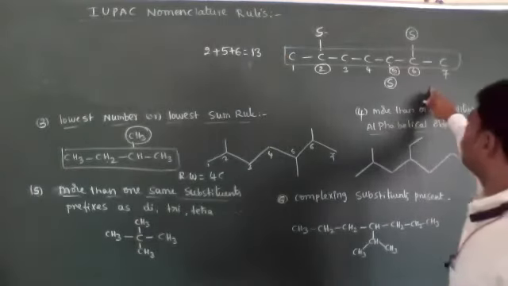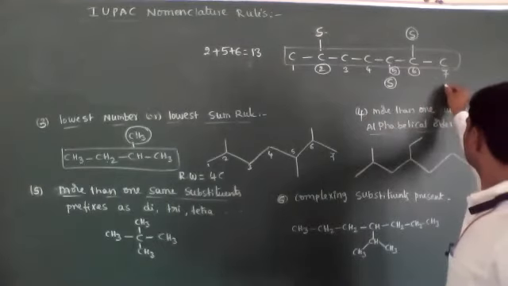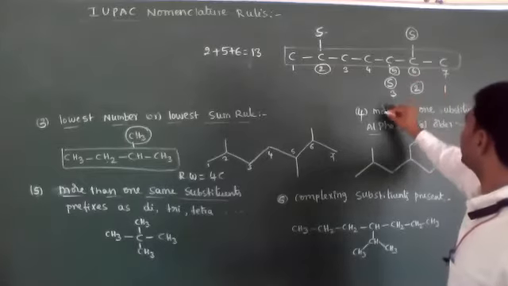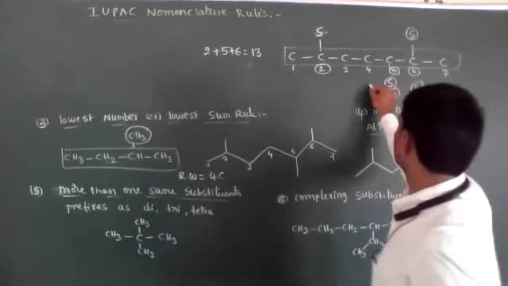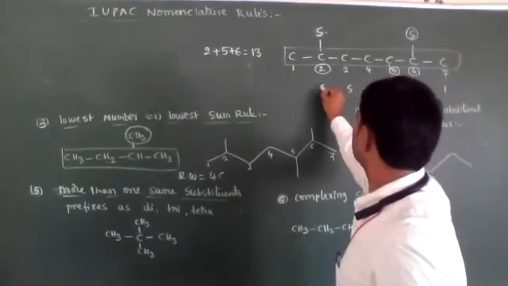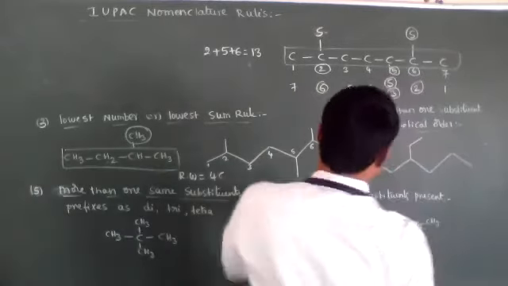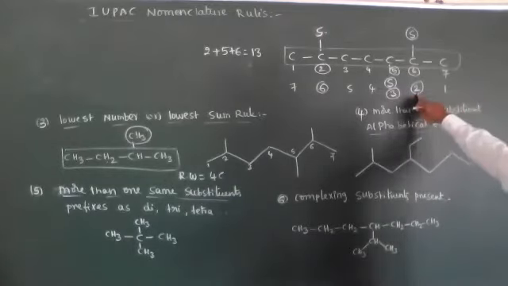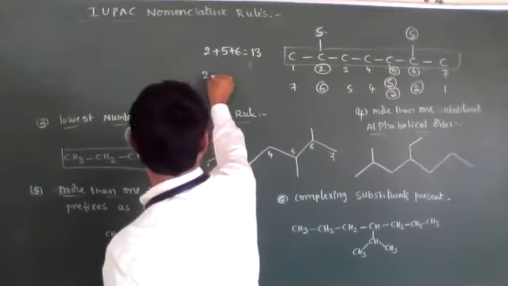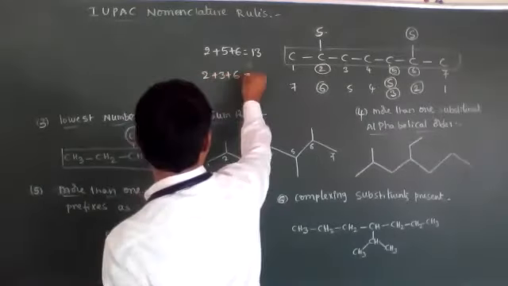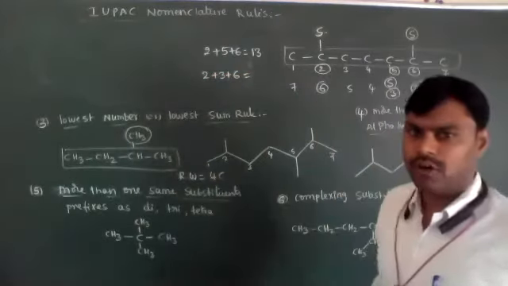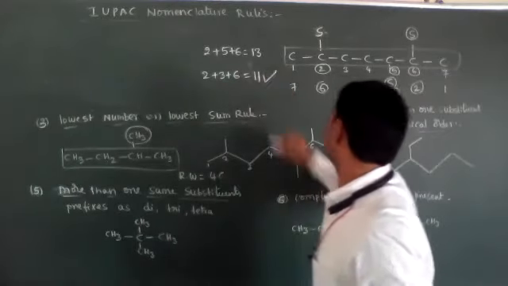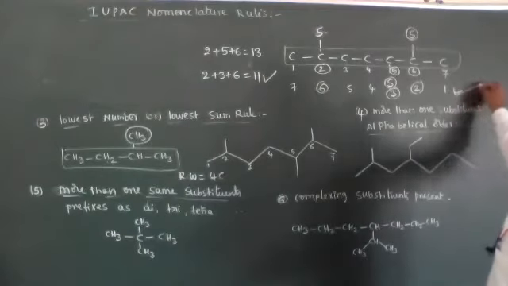Okay. Now give numbering from the other side: 1, 2, 3, second carbon has a substance and third carbon has a substance, 4, 5, 6 and 7. Now the substances from right to left: 2 plus 3 plus 6. How much? 11. So it is the lowest value. That is correct. Now this is the correct numbering.